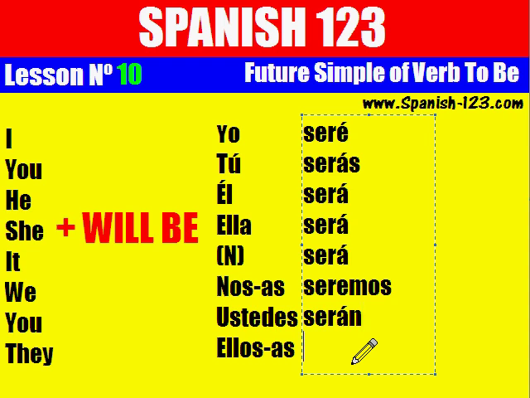They will be. Ellos or ellas serán. It's always the same again for you and they. For you and they in Spanish, it's always the same conjugation.